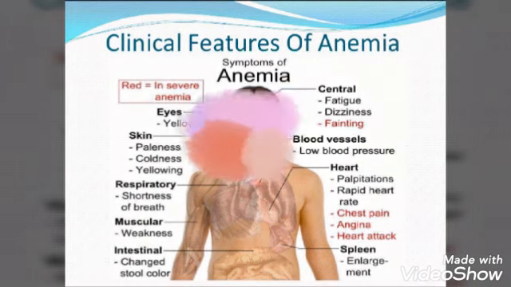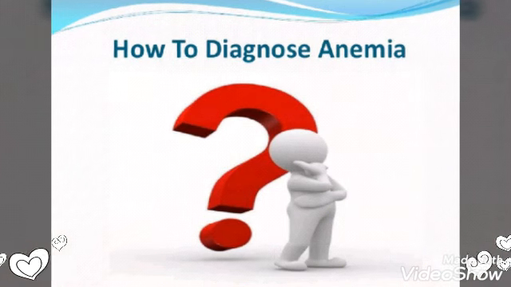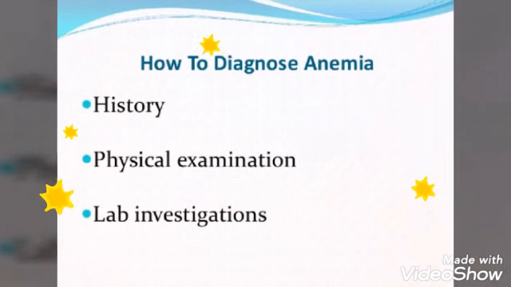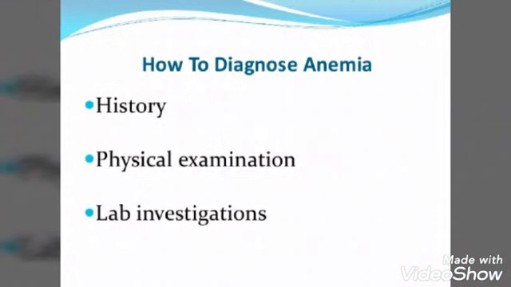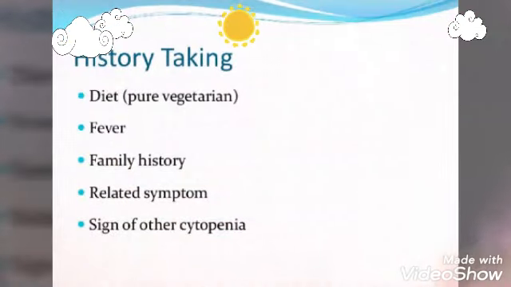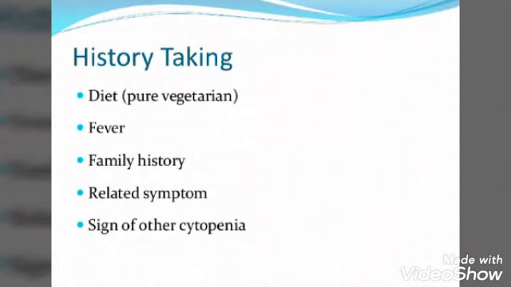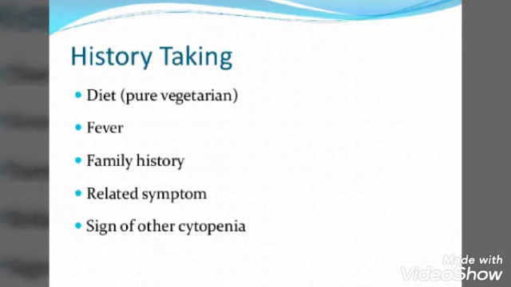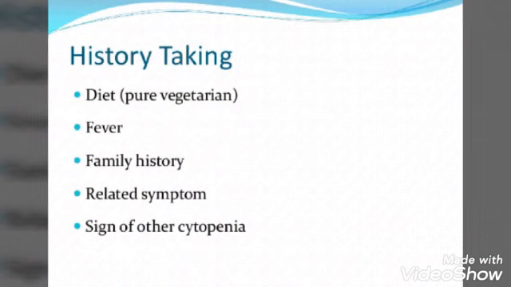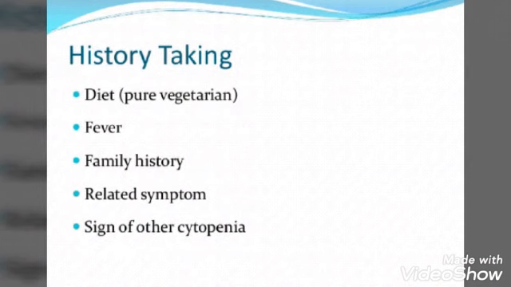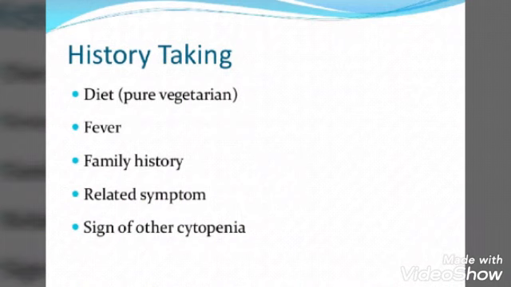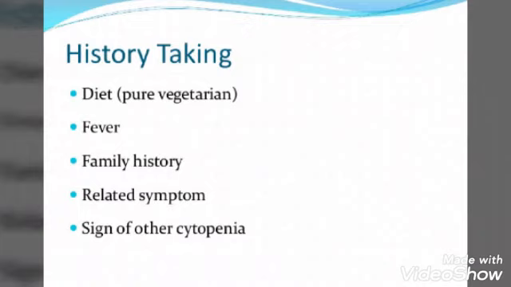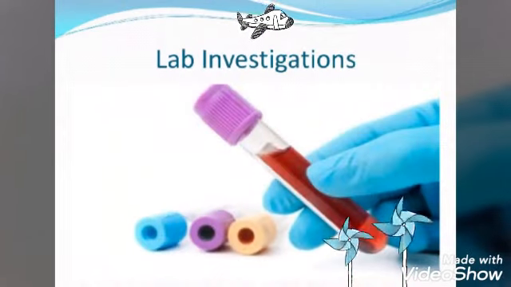Then how are you going to diagnose a patient with anemia? We are going to do history collection, physical examination, and lab investigation. In history collection, you are going to take the history of what the patient takes in his diet and whether he has any history of illness. Then family history. Then you will look at related symptoms, signs, and other cytopenias, that is, whether other blood related disorders are present in the patient or not. That will tell us the reasons for anemia in the patient. Then we can go for the lab investigations.